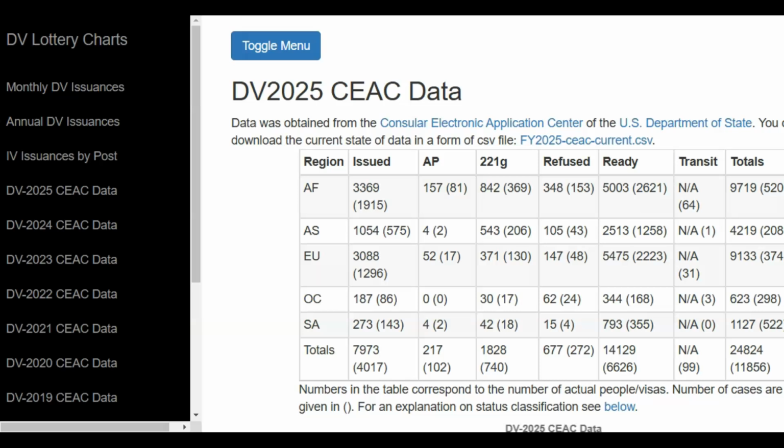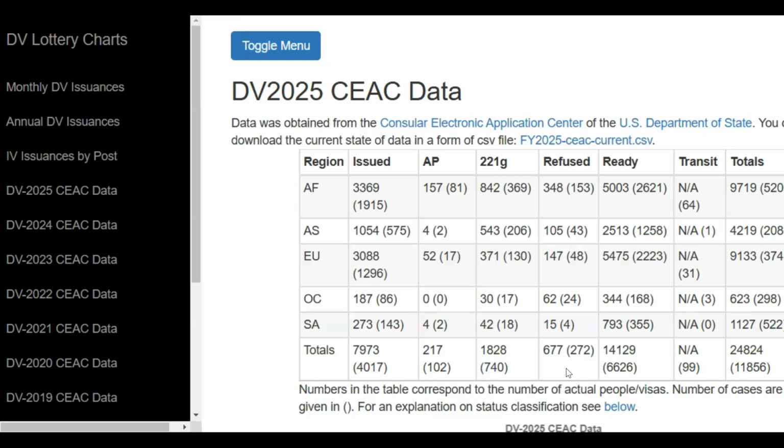Now, before we move on to the next column of interest in this table, I want to draw your attention to this box, which is the final box in the refusal column. We see 272. That's the number of cases that were refused diversity visas during the first quarter of the DV 2025 program, and that amounts to 677 applicants.